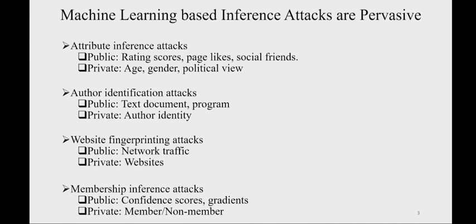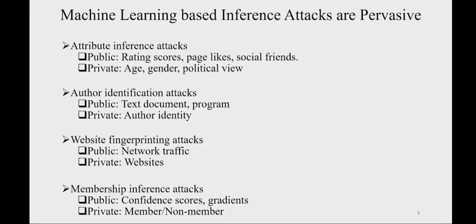There are many examples. Basically, machine learning-based inference attacks are pervasive. For example, in attribute inference attacks, the public data could be the rating scores, page likes, and social friends, and the private data can be the age, gender, and political view. In author identification attacks, the public data can be the text document or program, and the private data can be the author identity.